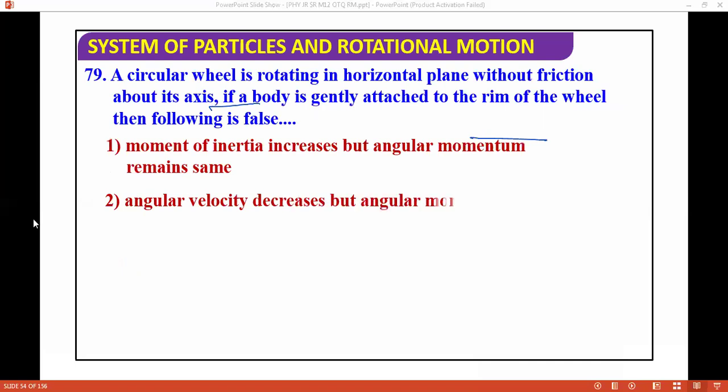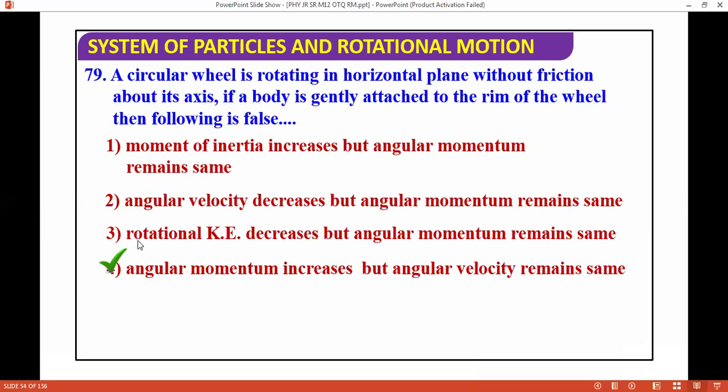A circular wheel is rotating in a horizontal plane without friction about its axis. If a body is gently attached to the rim of the wheel, then which of the following is false? Easy question, you can solve this if you know the concept. Angular momentum increases, but angular velocity remains the same. If you attach the body gently, angular momentum is conserved, so angular velocity does not remain the same.